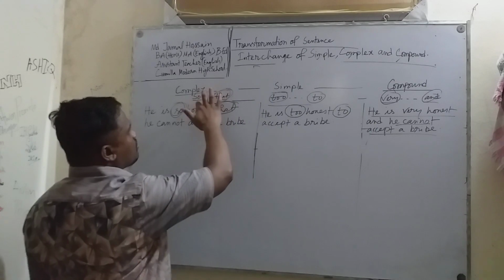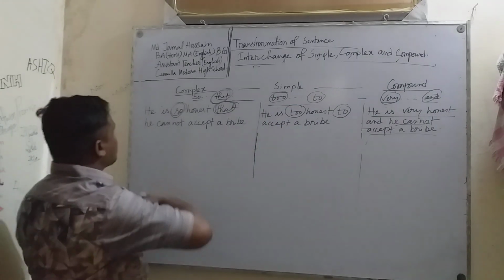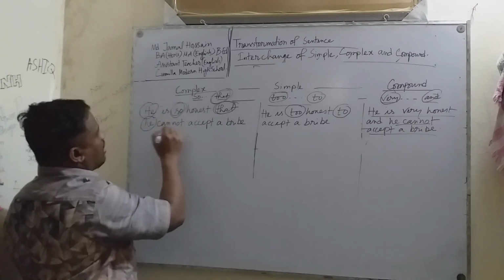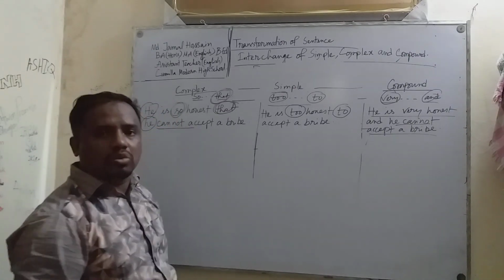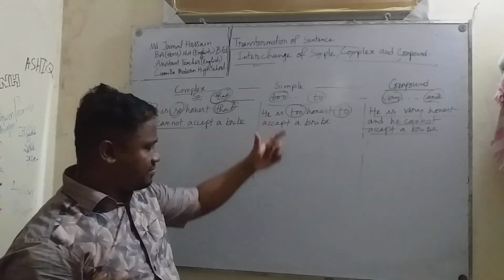Instead of "to" you have to use "so"; instead of "to" you have to use "that". Then you have to use the subject again, "he". Then you have to use "cannot" or "could not" according to the tense of the main clause.